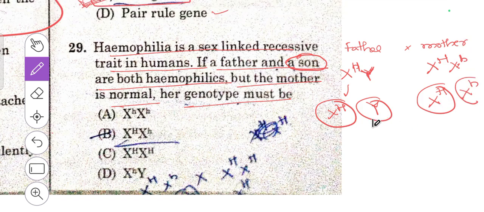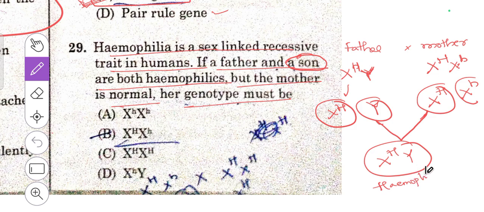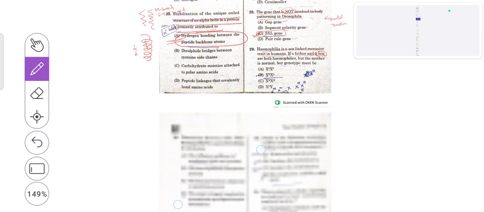So if the sperm containing Y fuses with the gamete produced by a carrier female, then the male will be hemophilic. So the mother will have this kind of genotype, where she is a carrier. 29B is the right answer.